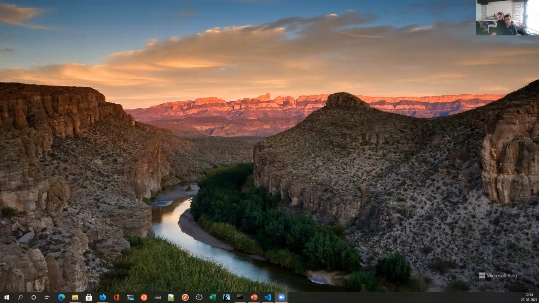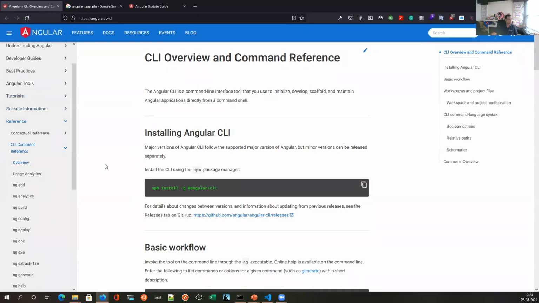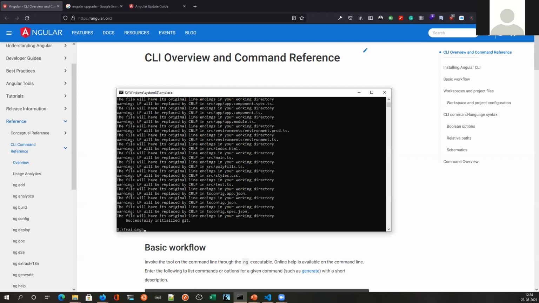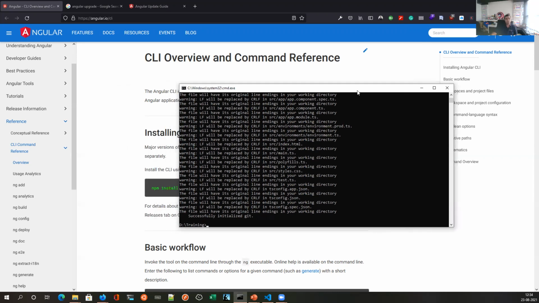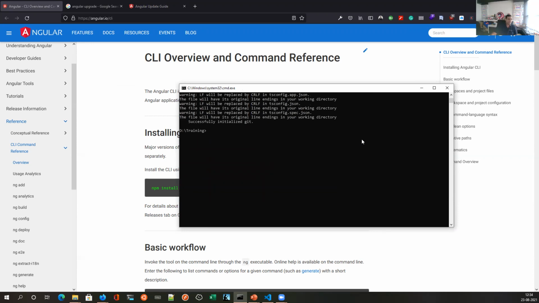So we will start with something called Angular CLI. Let me very quickly give you a brief about it. Can you see my screen with CLI overview and command reference? Yes. Perfect. So you can go into your command line and install the Angular CLI.